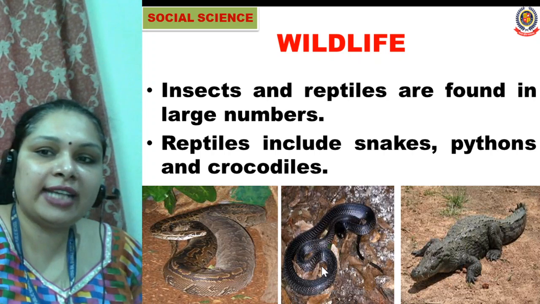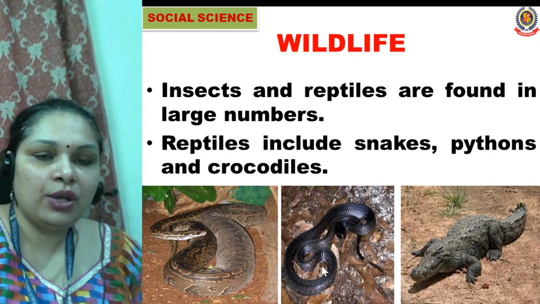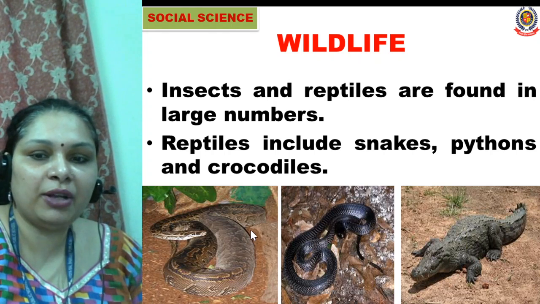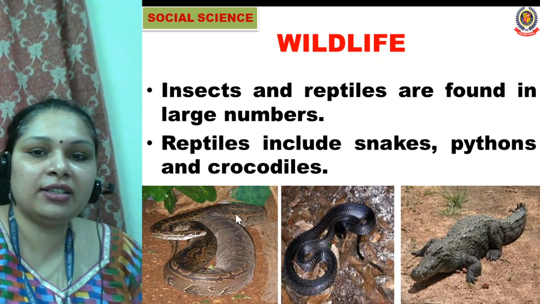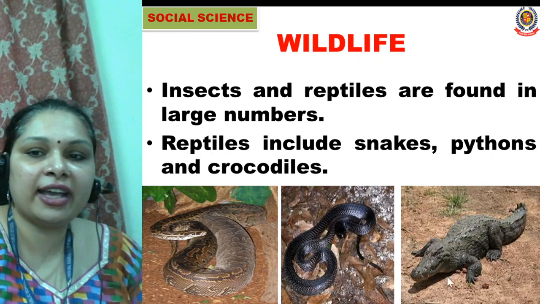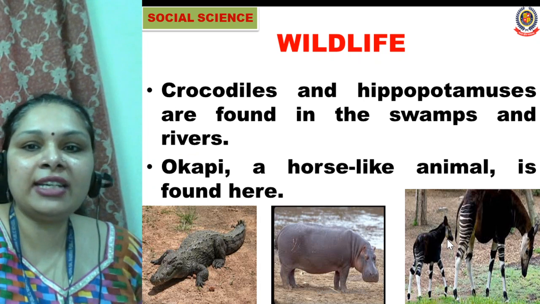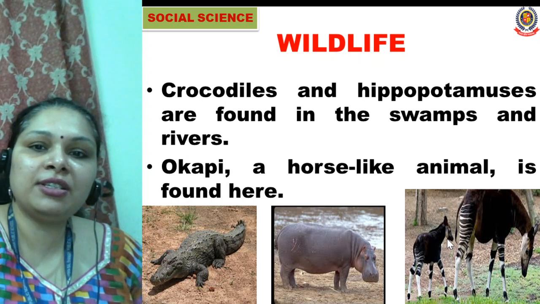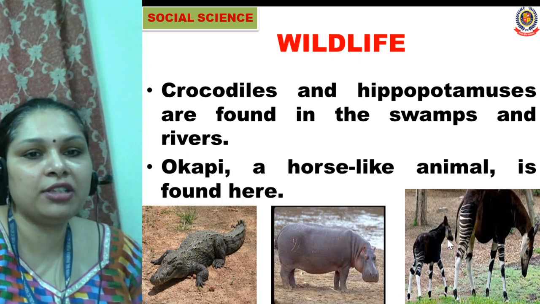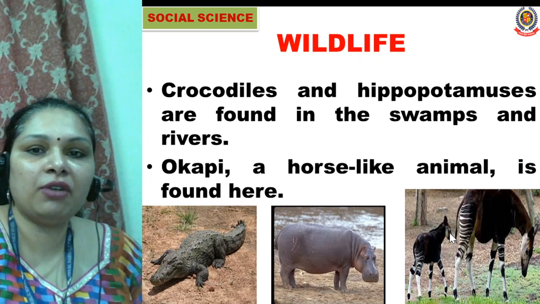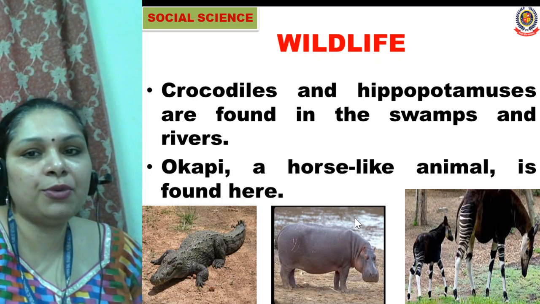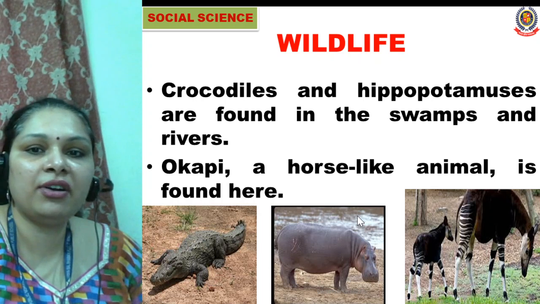Reptiles include snakes, pythons and crocodiles. You can see here a picture of a python, snakes and crocodiles. Crocodiles and hippopotamuses are found in the swamps and rivers, nearby the rivers.